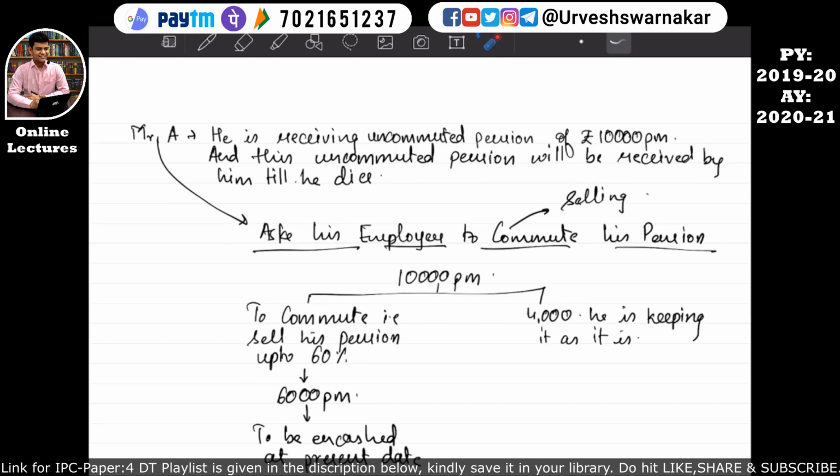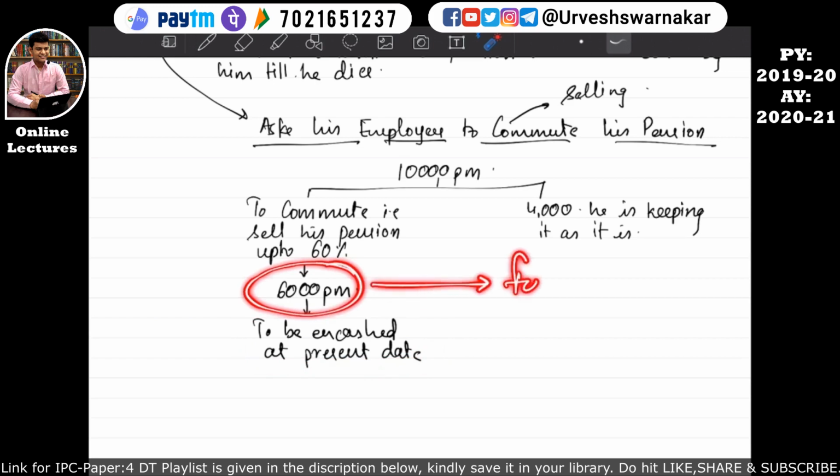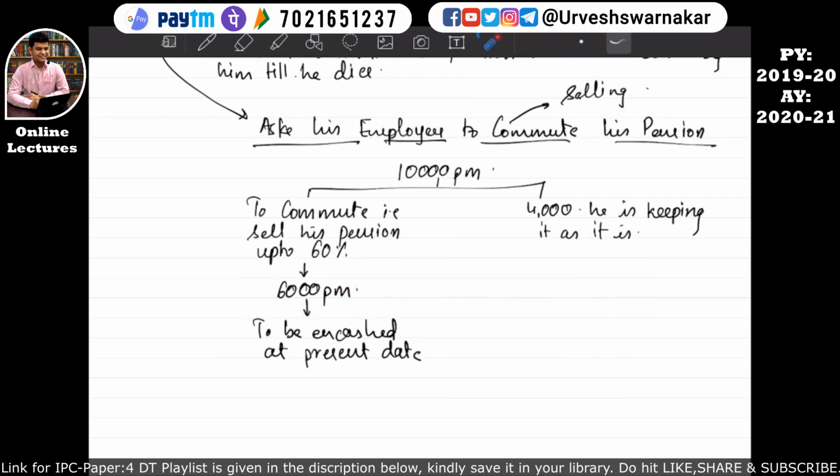So I hope you all are understanding what commuted pension means. Basically, commuted pension means that Mr. A is receiving 10,000 per month uncommuted pension. He wants 60% of this 10,000 per month, that is 6,000 per month, to be encashed at the present date. That means he wants the 6,000 that he is going to receive in the future, but he does not want it to be received in the future. He wants it to be calculated at the present value at the present date, and he wants the lump sum amount of this 6,000 per month pension. I hope this is quite clear to you all. He wants this 6,000 to be commuted, and the remaining 4,000 he wants as it is. That is, he wants it to remain uncommuted.